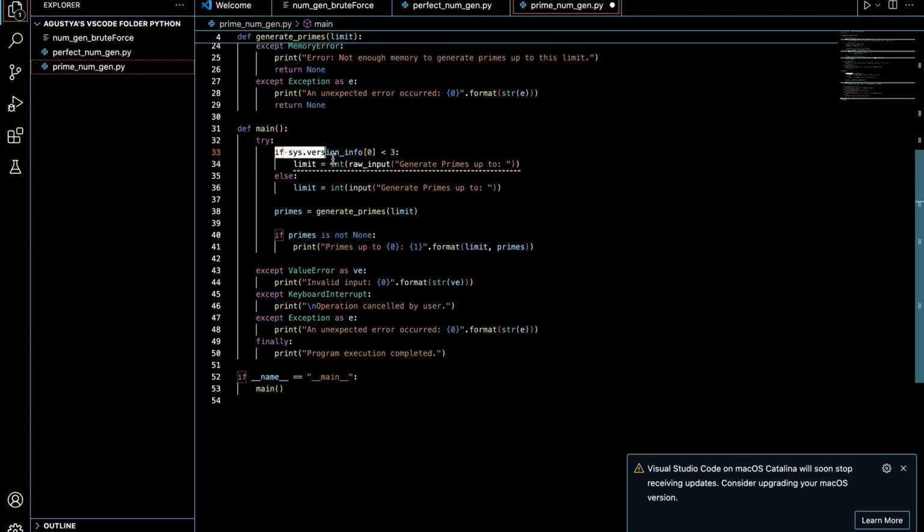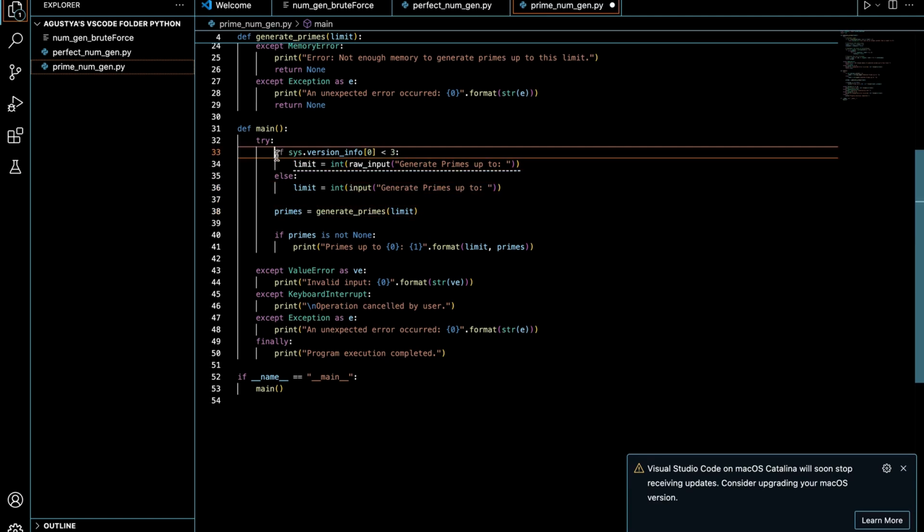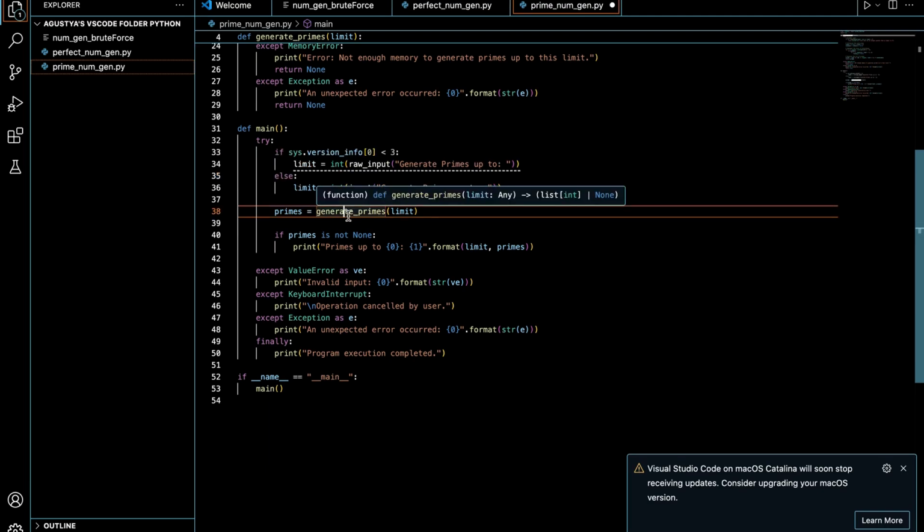So this is actually just for if it's Python 3 or Python 2. If it's Python 3, I'm pretty sure it does one of these for Python 3, one of these for Python 2. And that's an if-else statement, so only one of them runs.